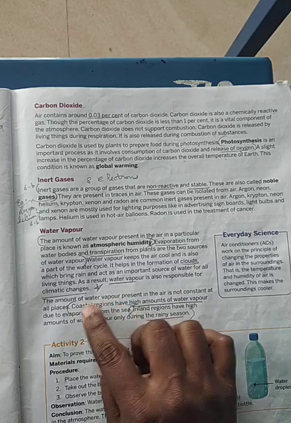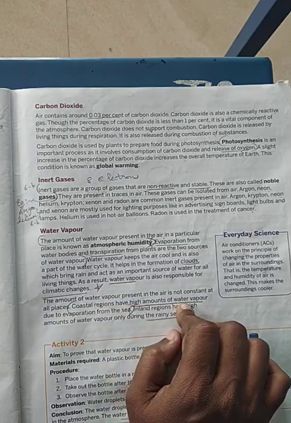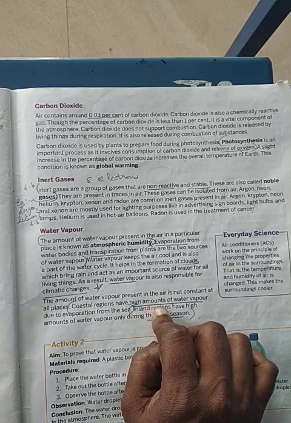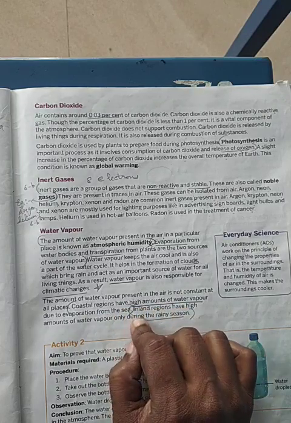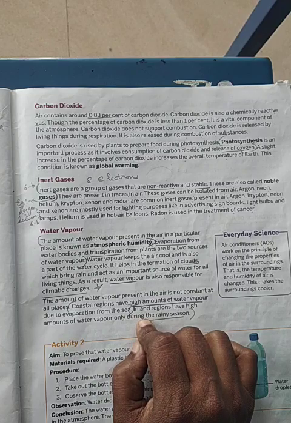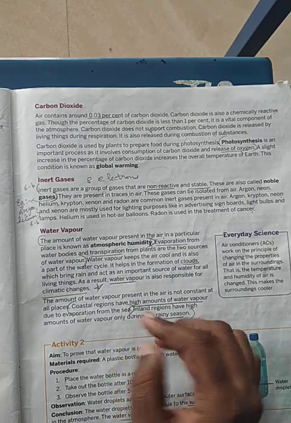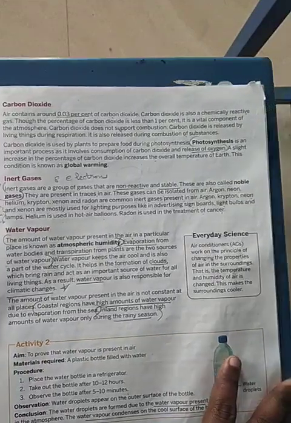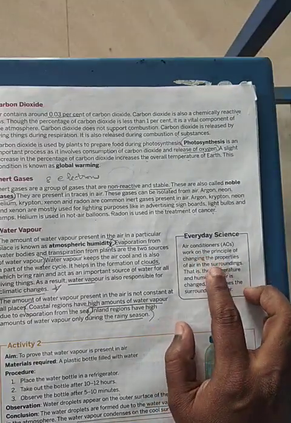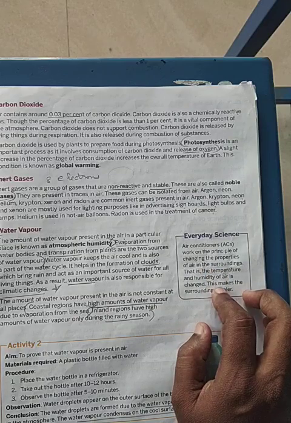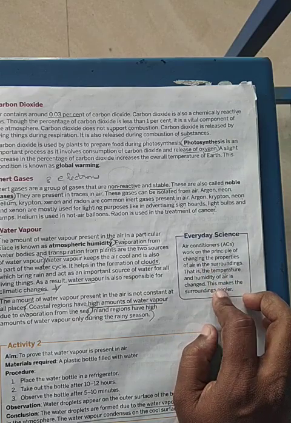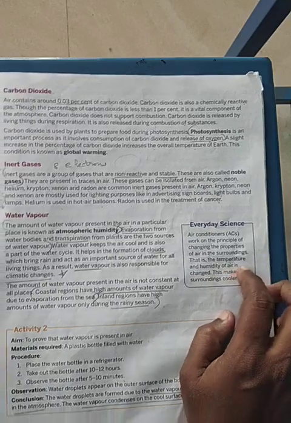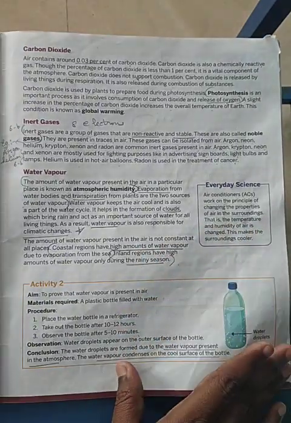Okay, the amount of water vapor present is not constant. In coastal regions, you will have high amounts of water vapor, whereas in the inland regions, the water vapor content will be less, so the area would be very much dry. Okay, the air conditioners will work on the principle of changing the properties of air. Like we are going to change the humidity and the temperature. So that is how we will be able to bring the cool surroundings.